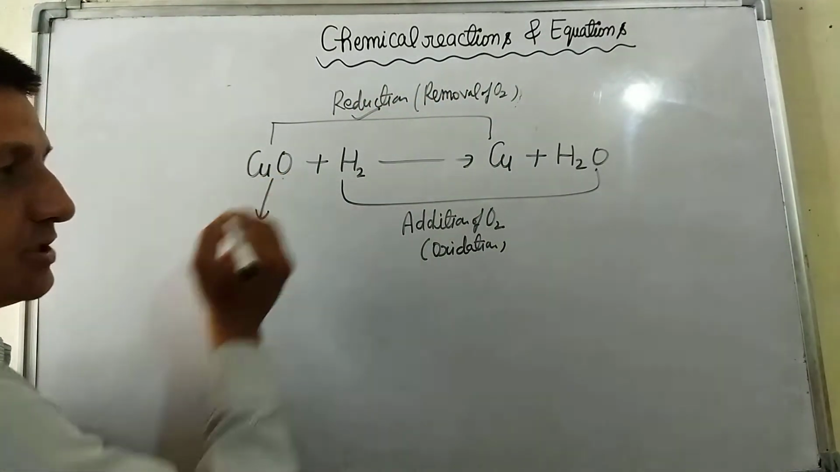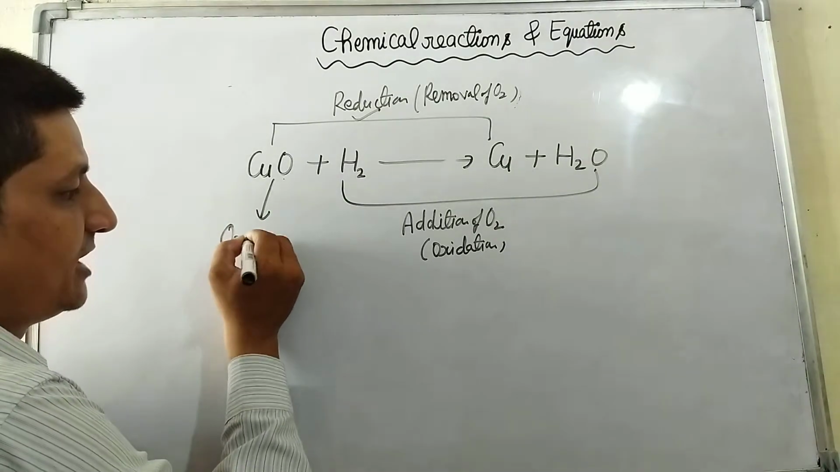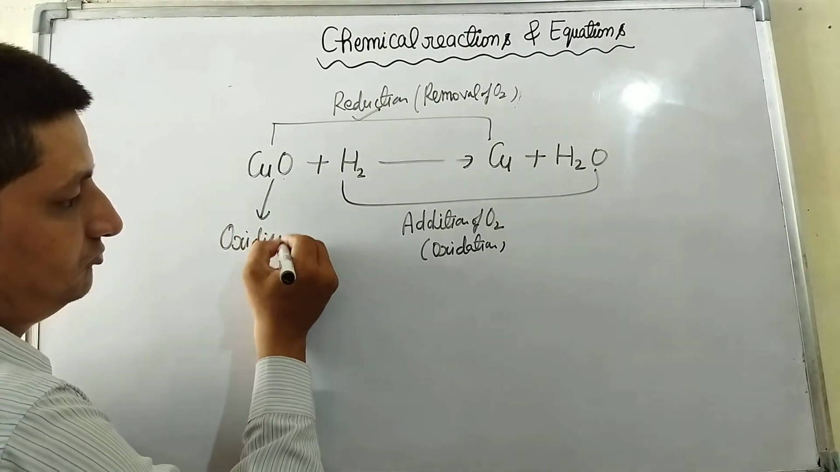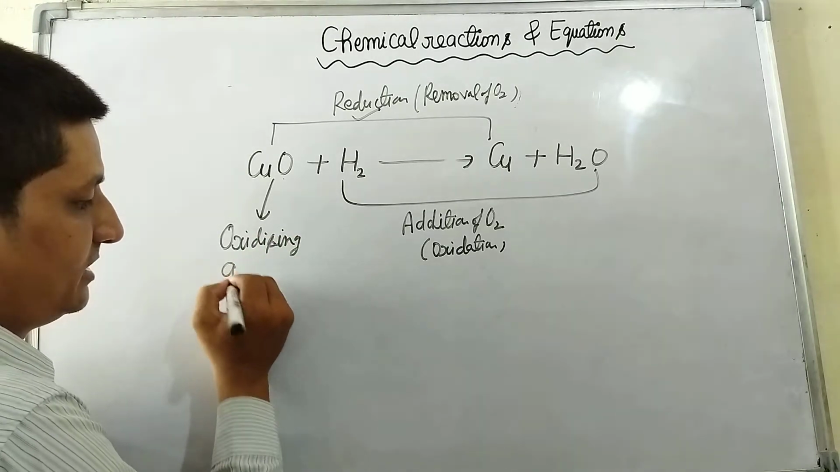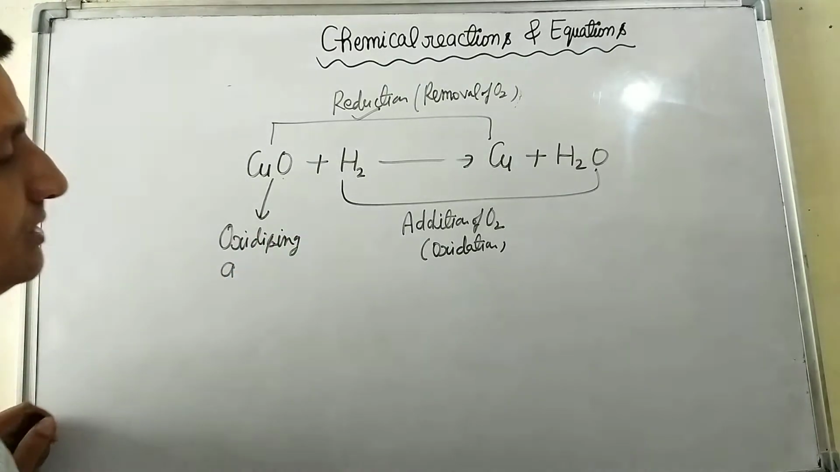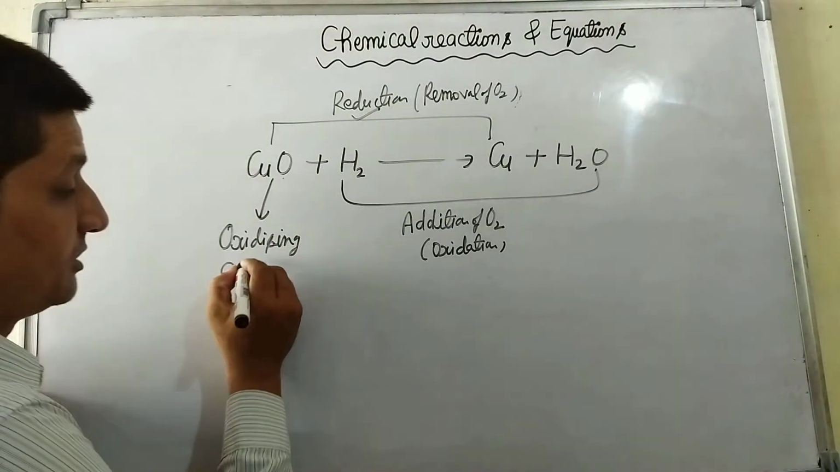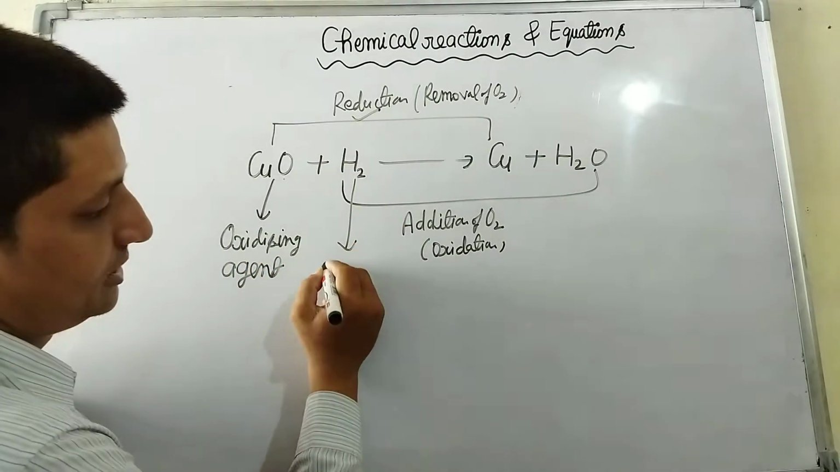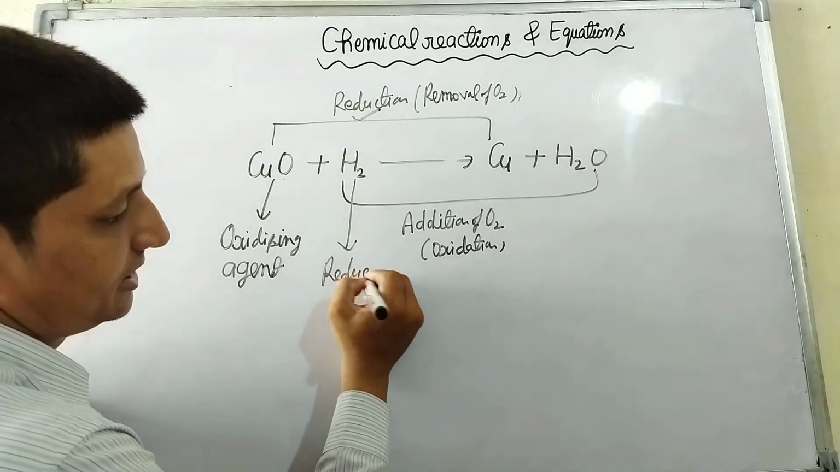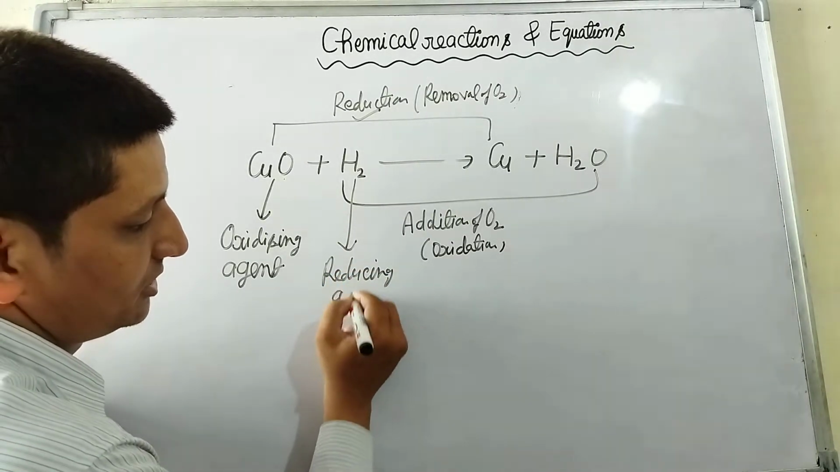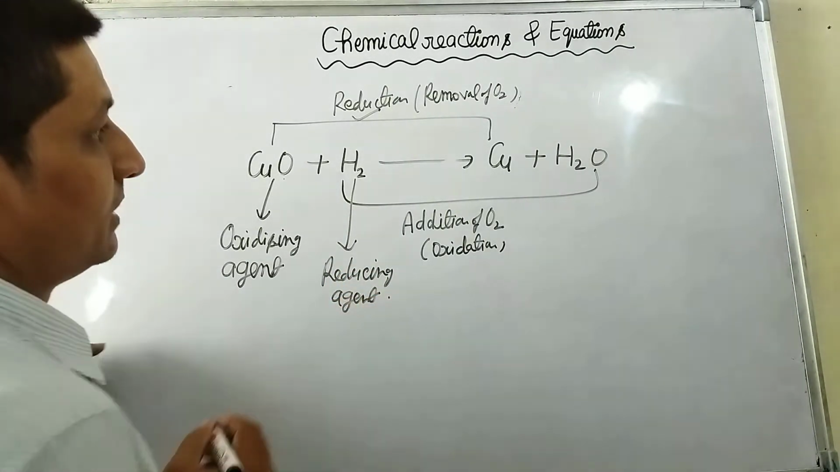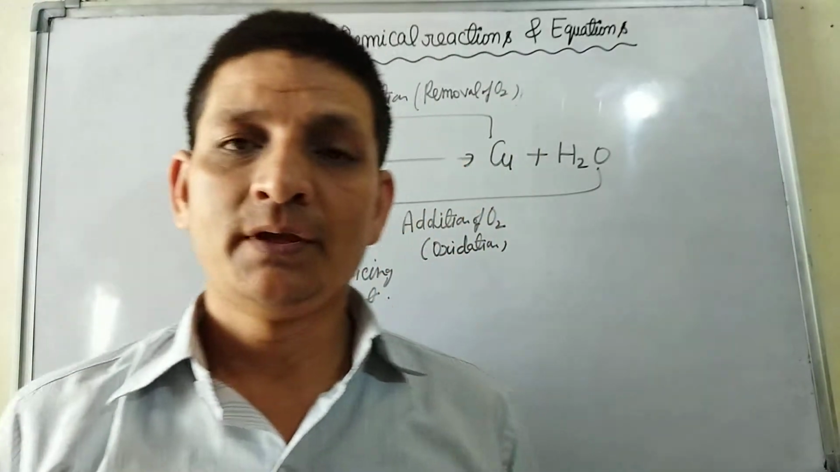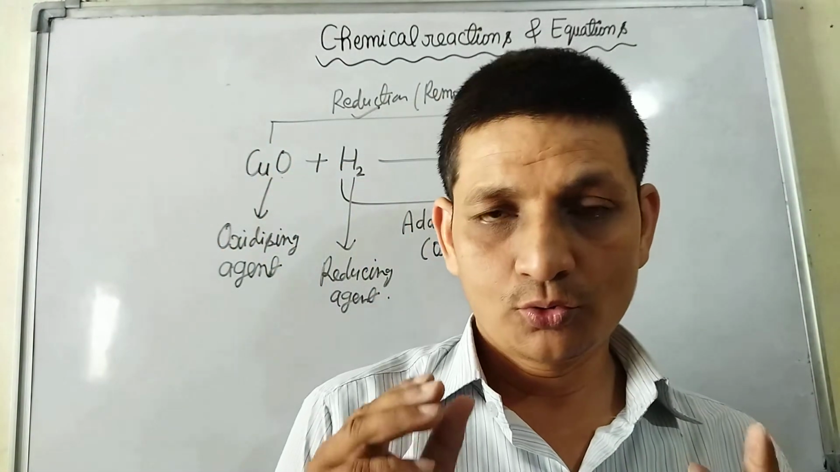A substance which provides oxygen is called an oxidizing agent. A substance which provides hydrogen is called a reducing agent. Now students, I am telling you the next topic, corrosion.